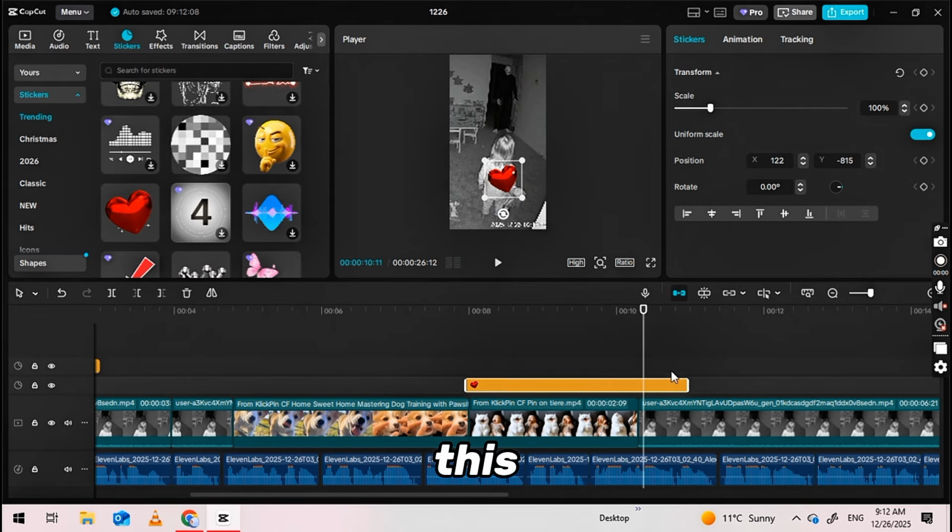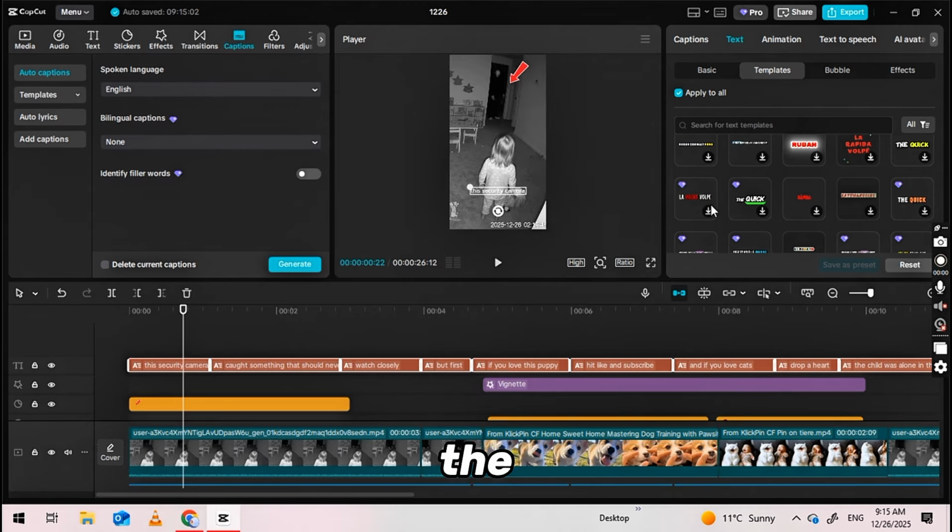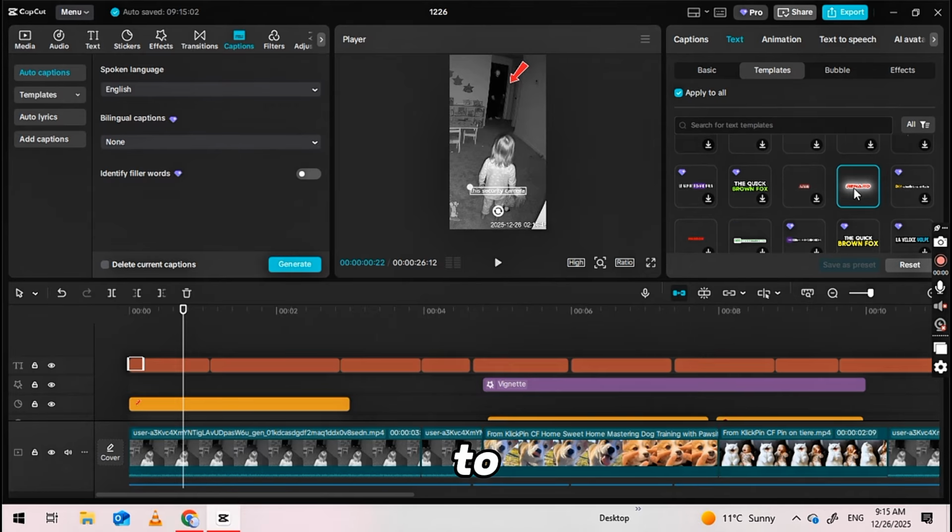The most important step after that is adding captions. Click the caption option in the top corner, select your language, and enable automatic captions. You can edit them if needed, choose from free templates, and customize the font and color to match your video. Once everything is in place, click the Export button and your video will be saved to your device.